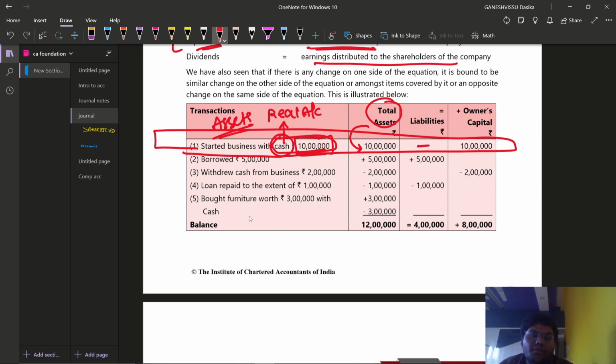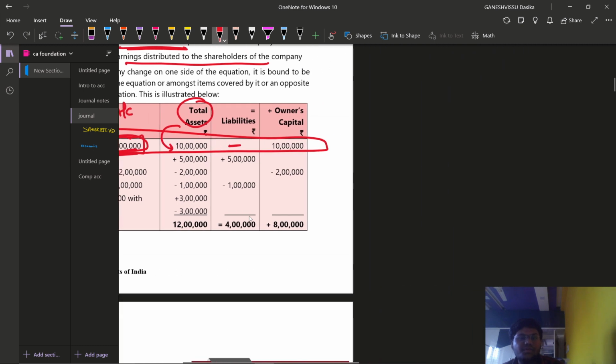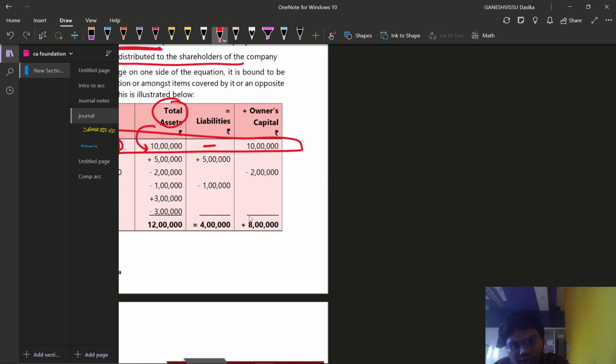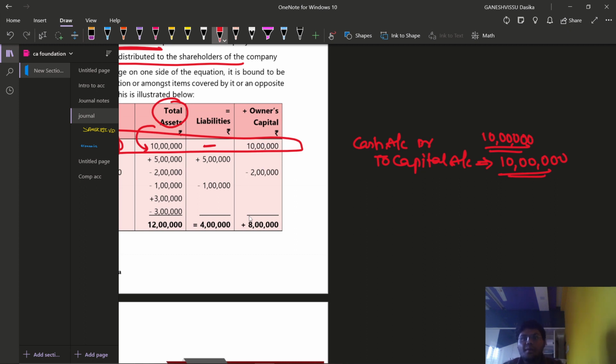Then we are not having any type of liabilities. Whenever we start business with cash, what is the journal entry we record? Cash account debited to capital account, right? That means the capital account is credited with 10 lakh rupees, and also we debit the cash account with 10 lakh rupees. That means an increase in assets and also an increase in capital. Whenever we increase our assets, we also increase our liabilities, so as to balance the balance sheet. I think you have understood this point.